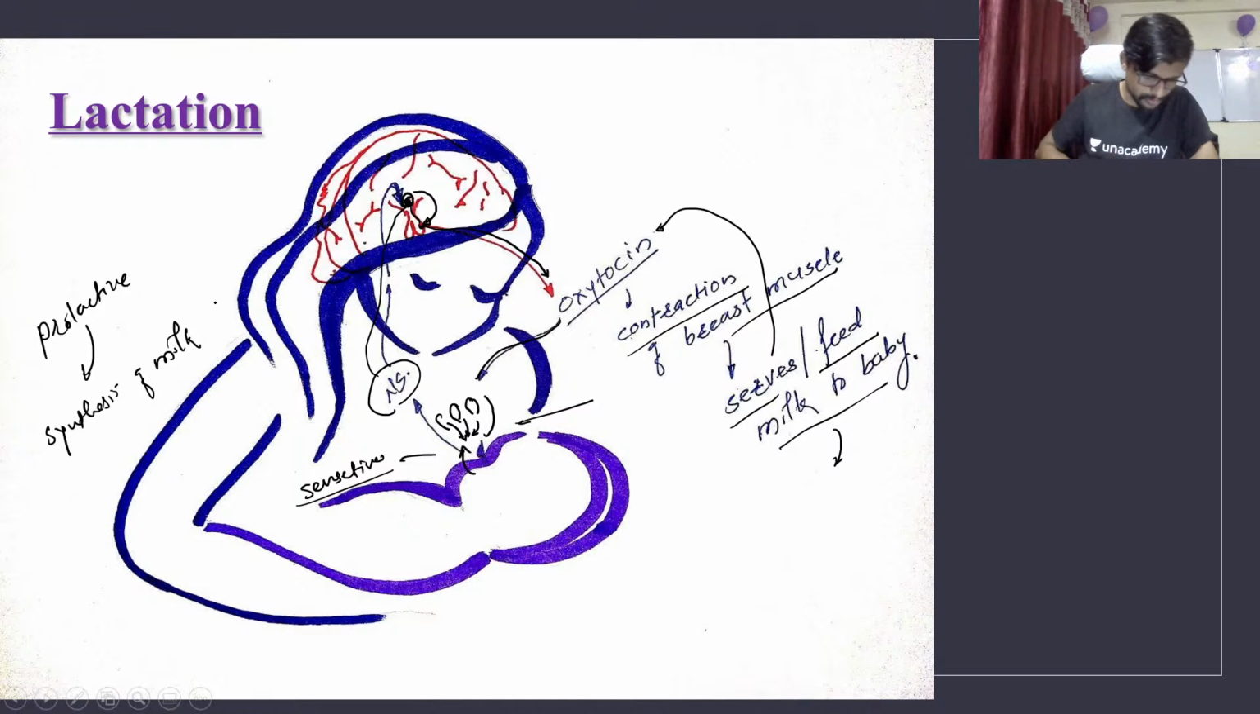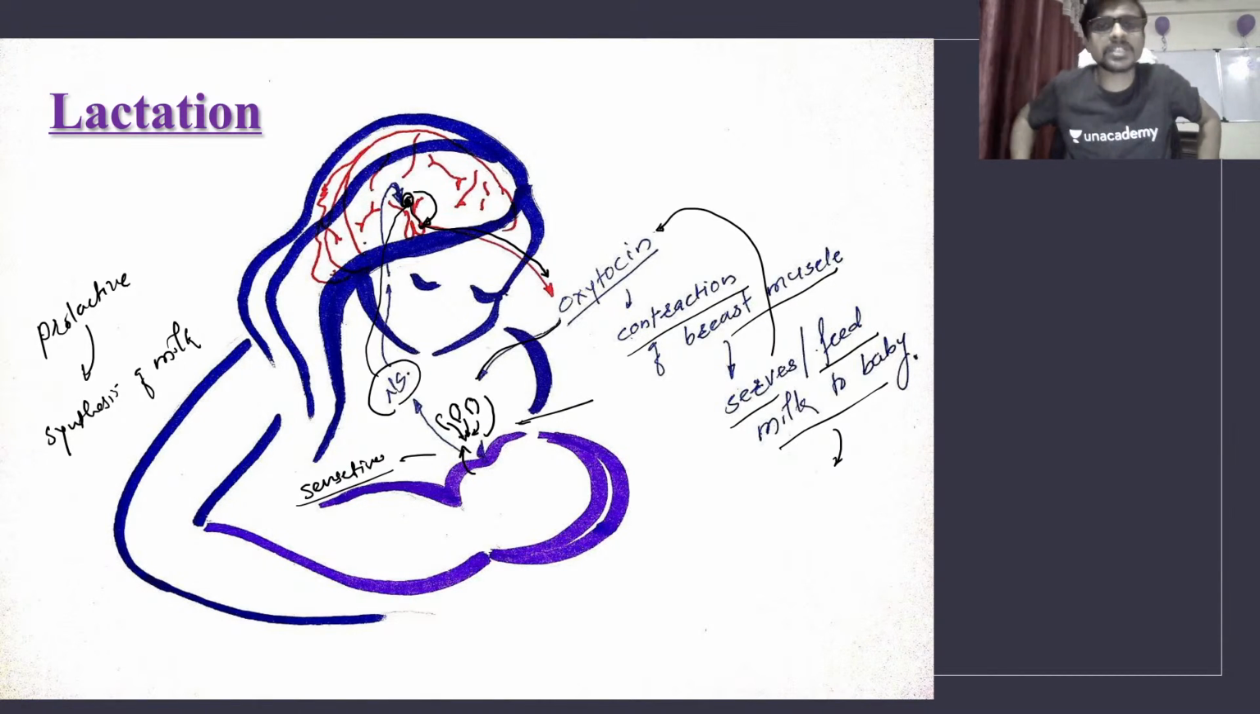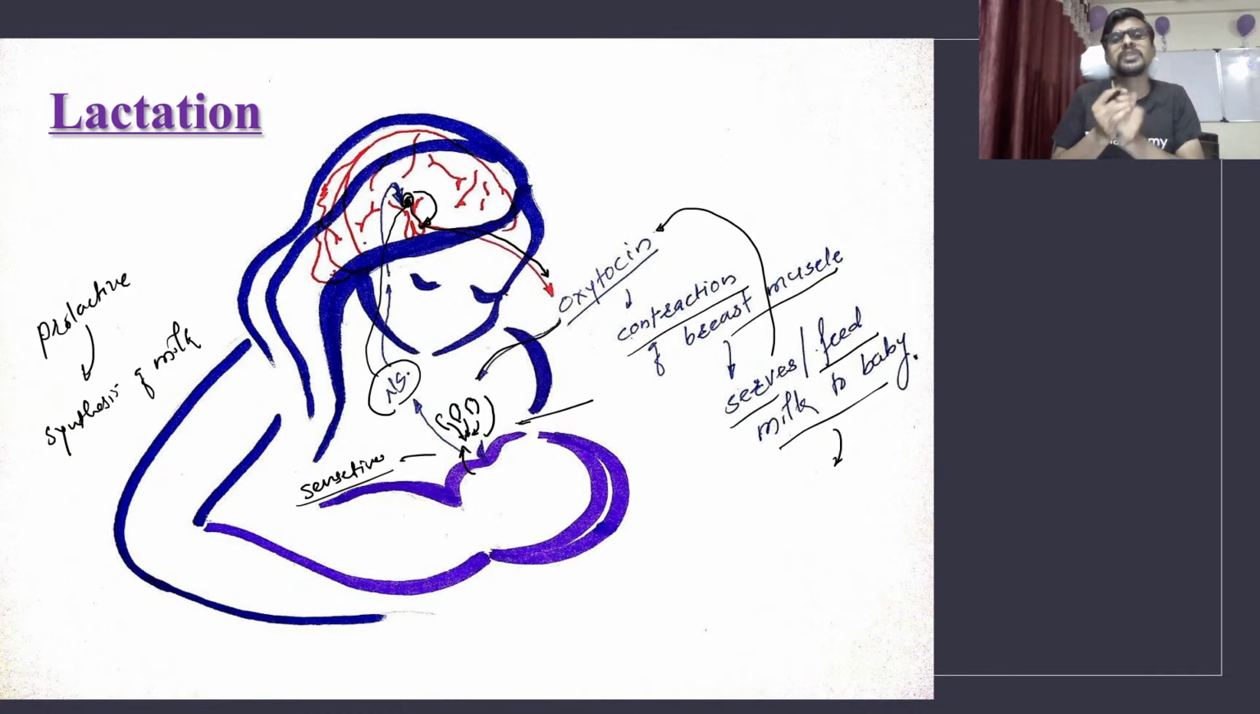Okay, so we have a question: is the change in the areola only until the pregnancy, or does it remain after that also? Actually it starts in pregnancy, and after the pregnancy it remains for a longer time, until the baby is completely dependent on the breast milk. Okay, so after 1 year, 1.5 years, or sometimes 2 years, the mother stops feeding milk to the baby.